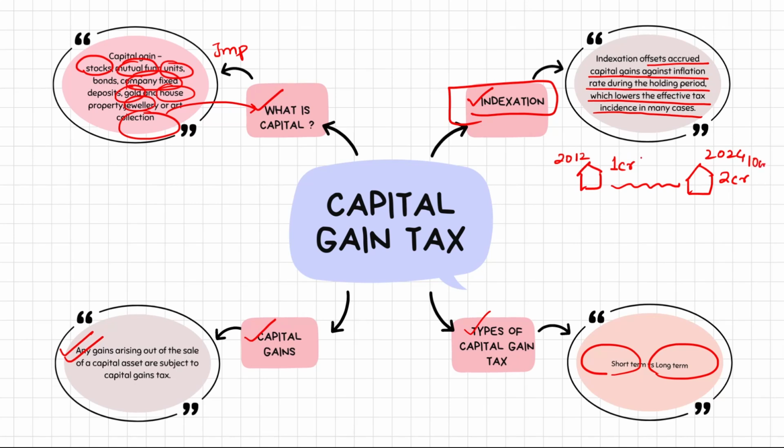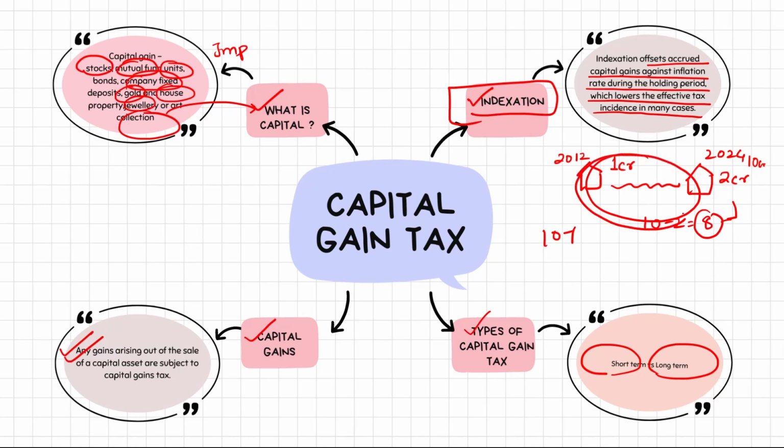So the capital gain will be 10 minus 2 crore, which is 8 crore. On this, you have to pay the long-term capital gains tax. You don't have to pay on 10 minus 1.